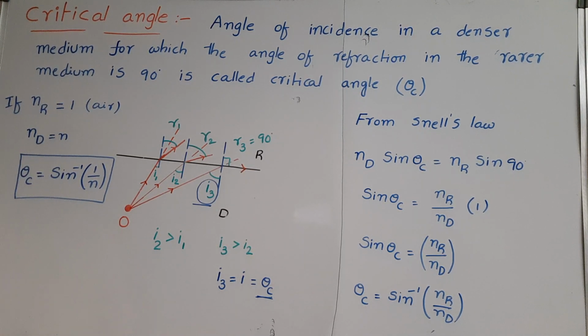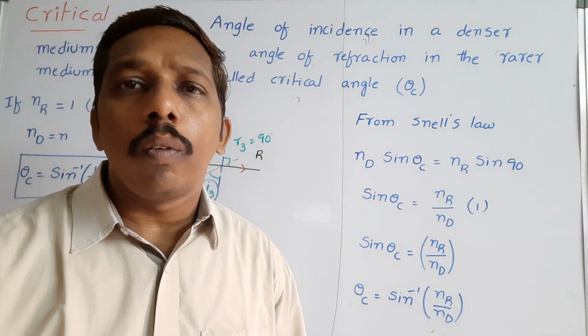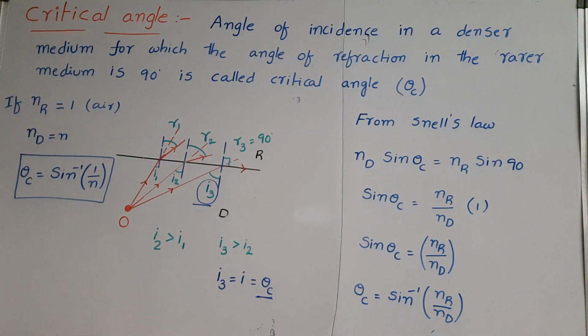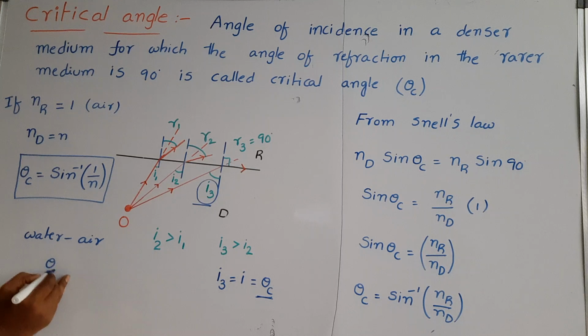Okay. So generally we observe a fish inside the water or a man inside the water, while observing from one medium to another medium. In these cases, we need to remember the critical angle values for these interfaces. For the water-air interface, the critical angle theta c is approximately 49 degrees.